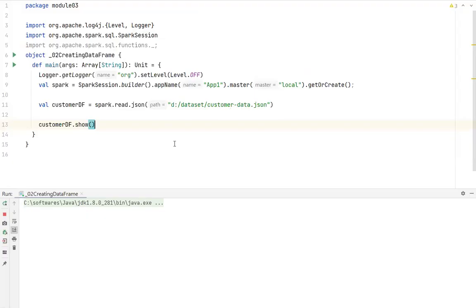Let it execute. Yeah, Mahesh, I think still you have raised your hand. Any questions, Mahesh? No, sir. Okay, you can lower your hand.